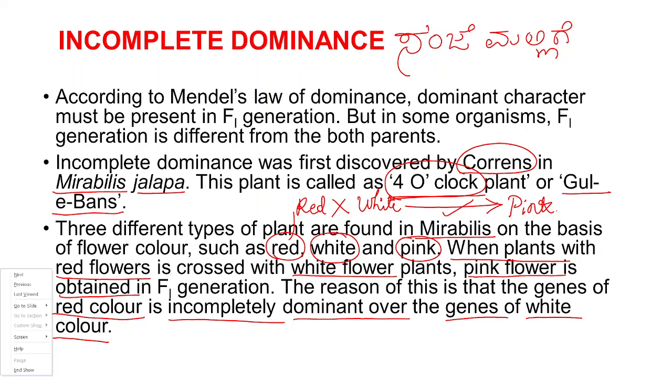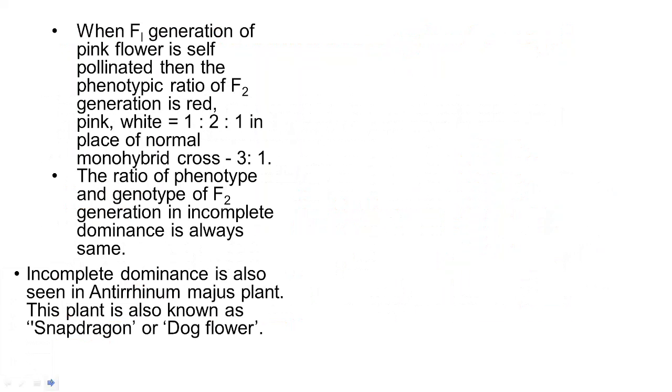I will explain that with the help of the cross now. When the F1 generation of pink flower is selfed, then in the F2 generation the ratio obtained for red, pink and white will be 1:2:1, in place of the normal 3:1 ratio of Mendel. The same I would like to explain in this particular part here.